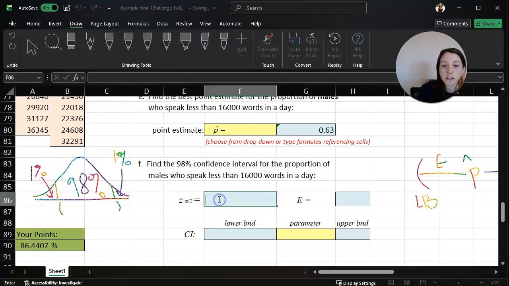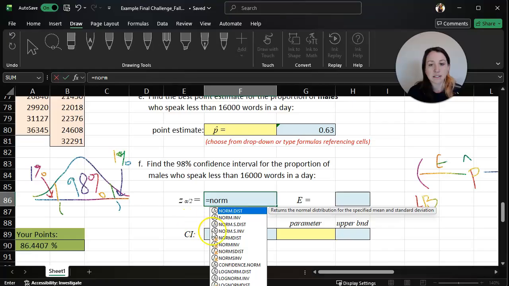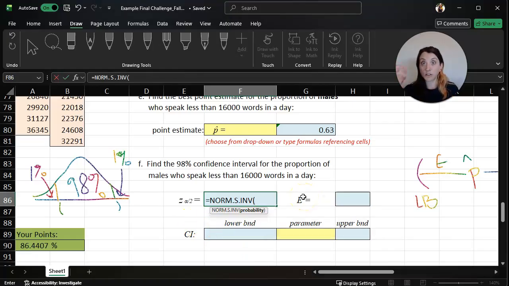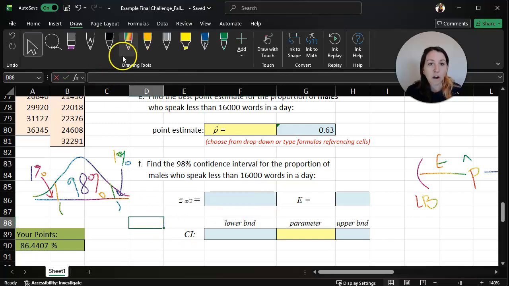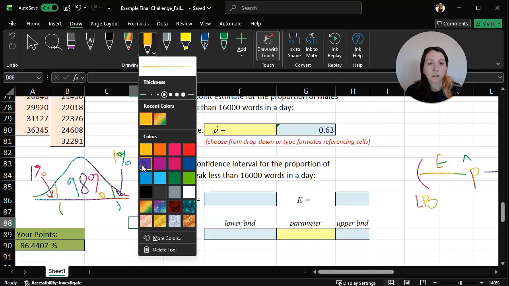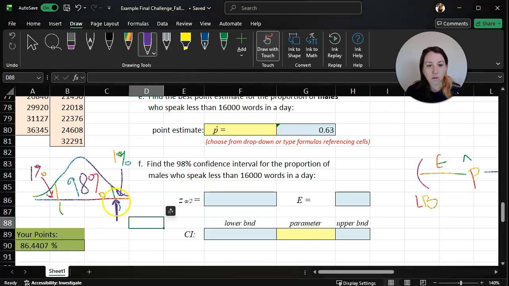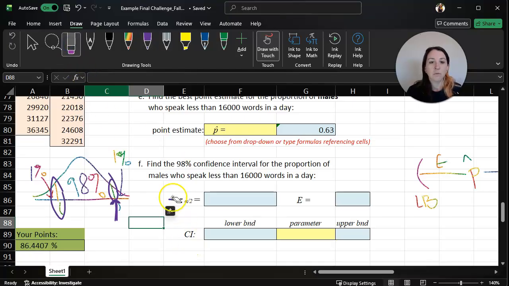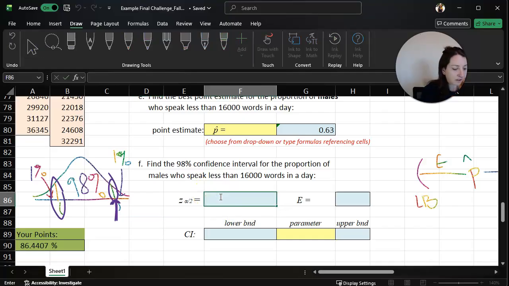So when we use this function here, we're using norm.s.inverse. Again, that returns a z-score. We need to put in the probability to the left of the value we're finding. And before I even do this, I want to point out why we do the 1 minus. What we're doing here is finding the z-score that corresponds to this value because this is the positive z-score. If we were to find this one, it would end up being a negative critical value, and we want the positive one. So that's why here we subtract that probability from 1.